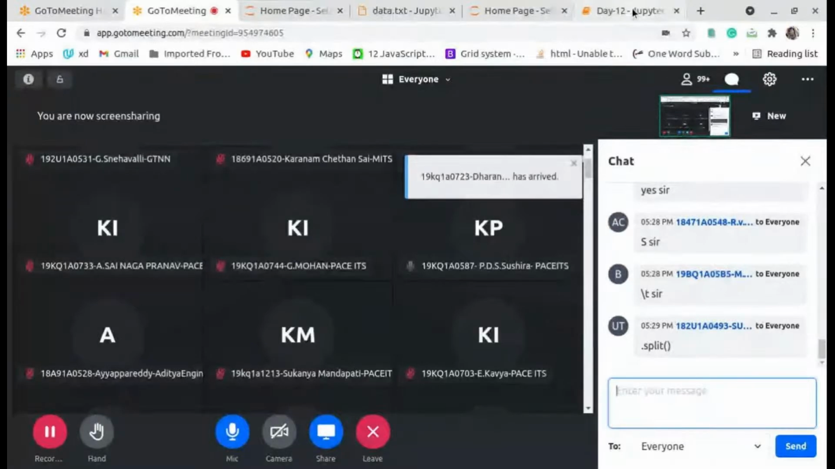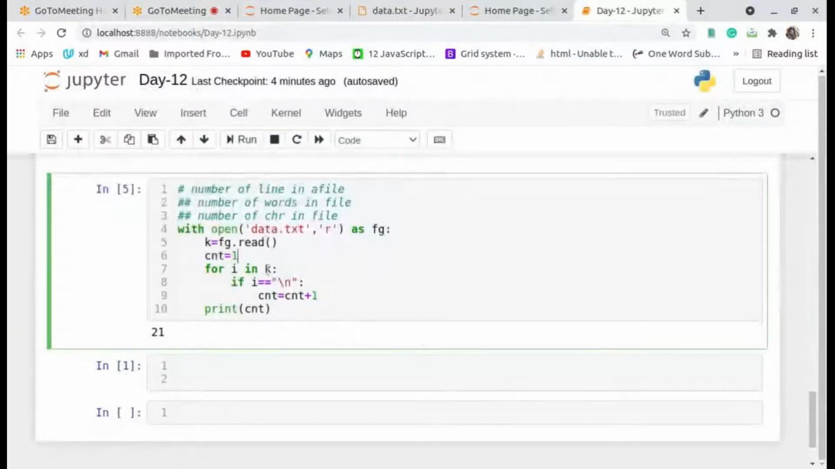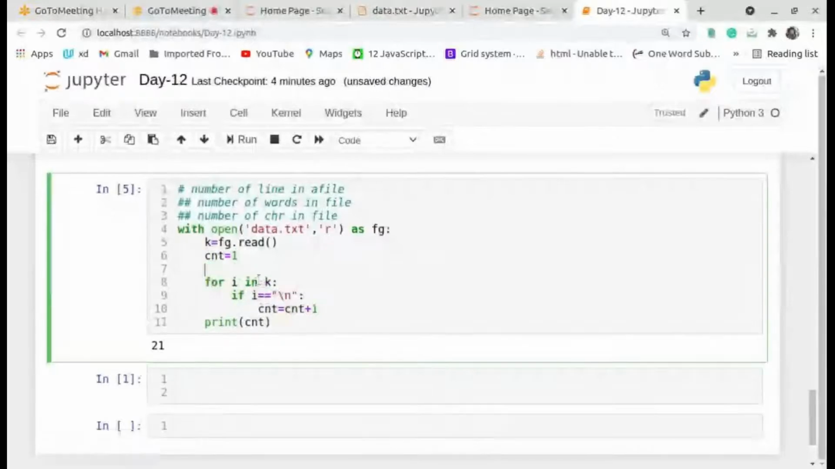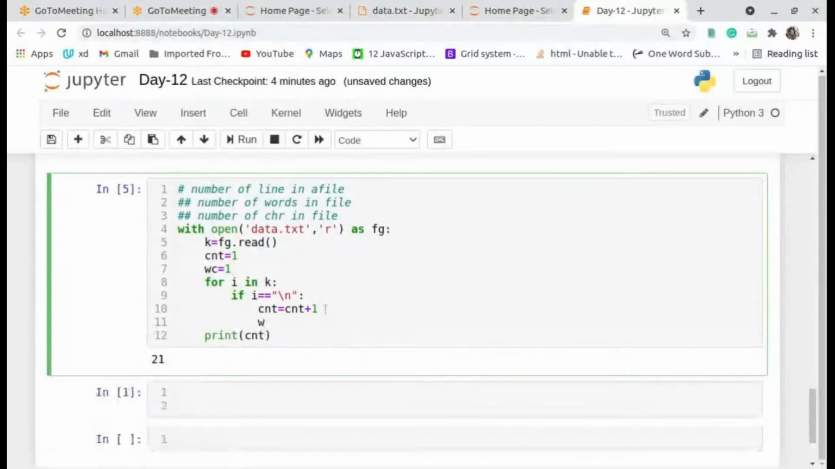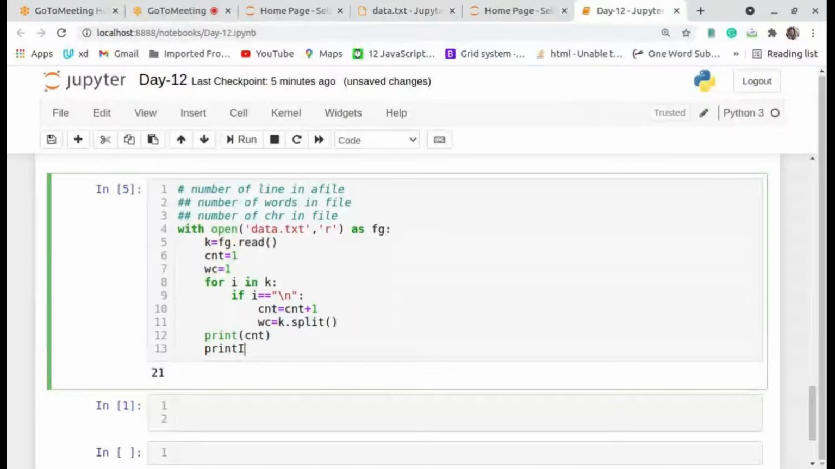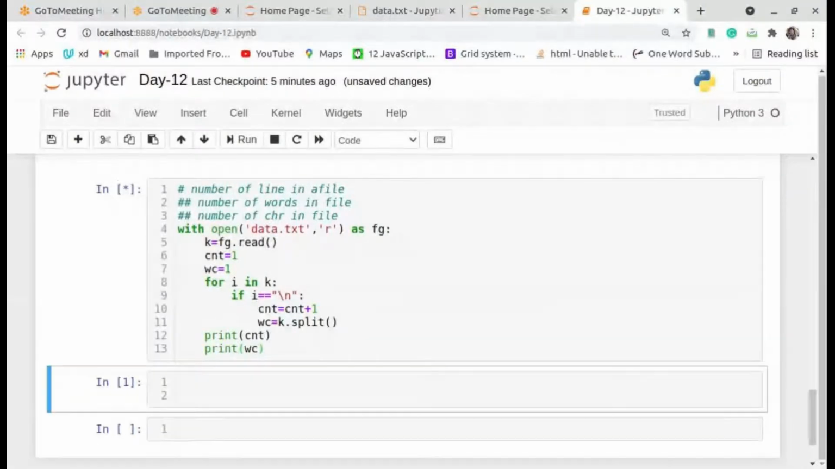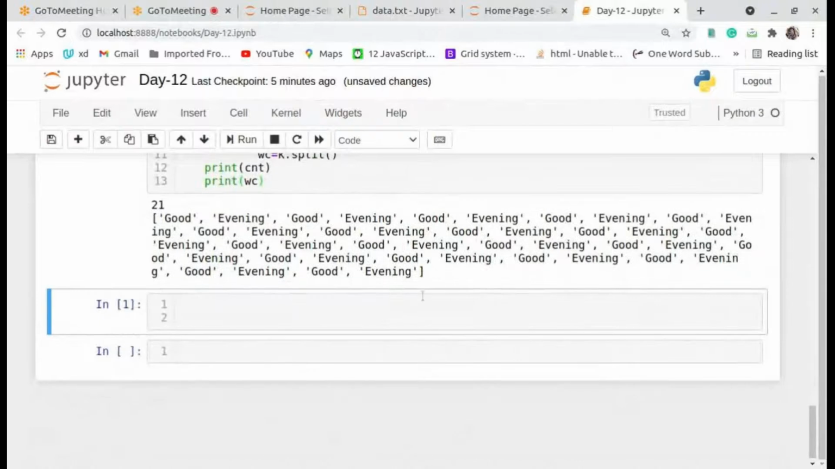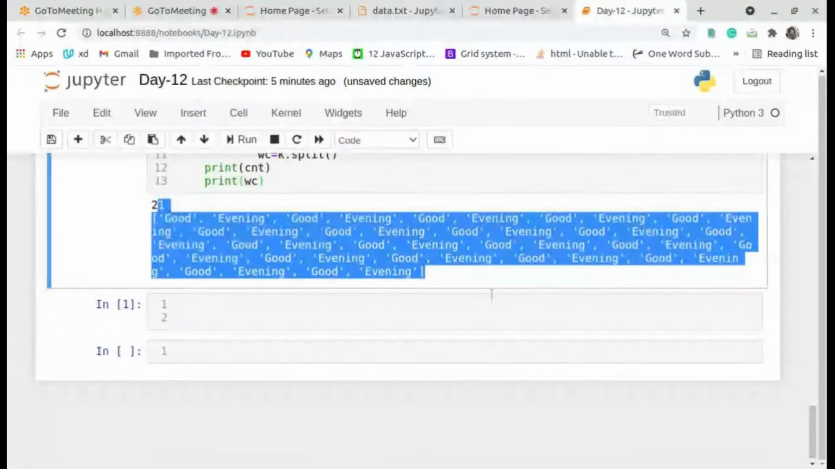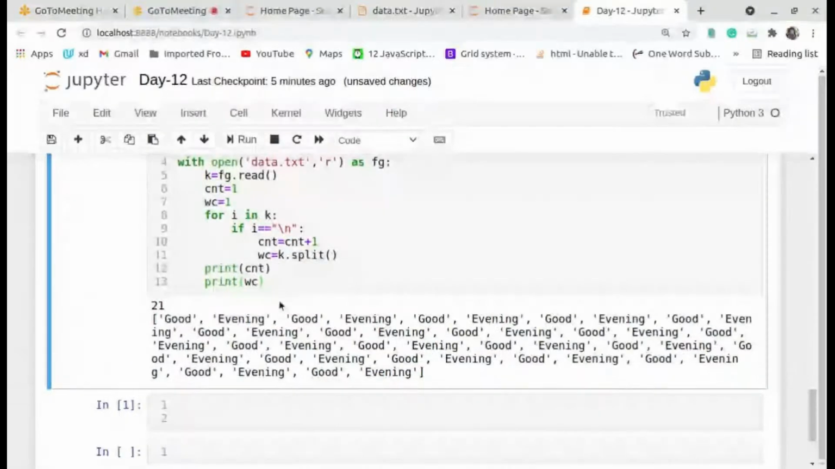Now we can take another variable, w. In the loop, we have to take w equal to k dot split of, where we have stored the file in k, and print the wc. Now we will get the number of words in a file. Now if you want the number of words in a file as a count, you can use len.